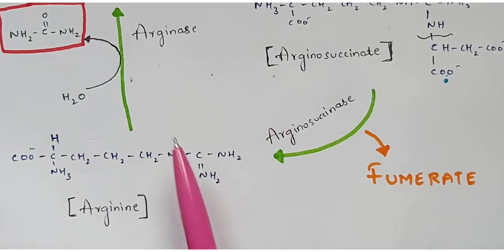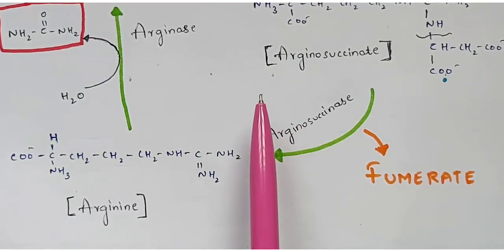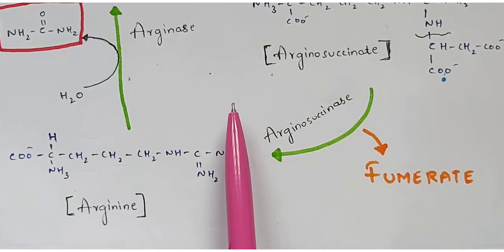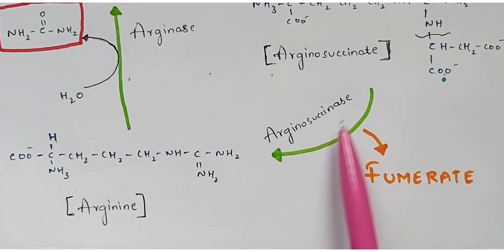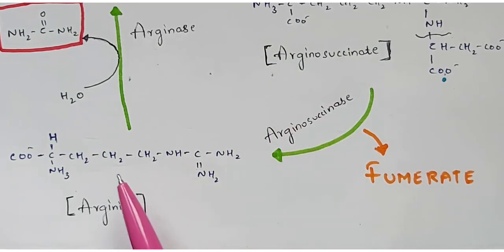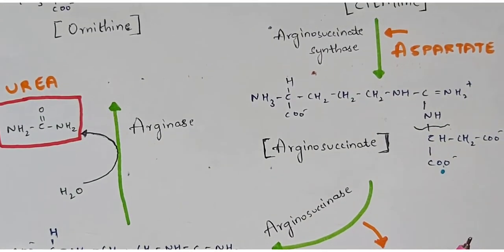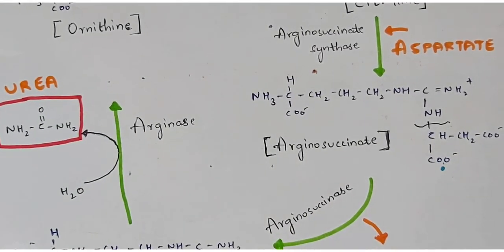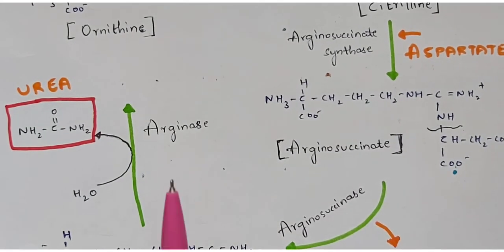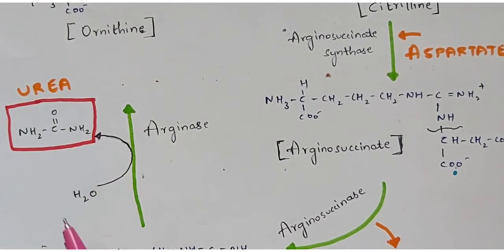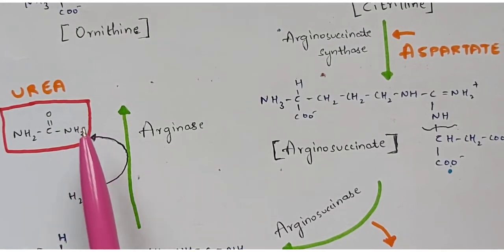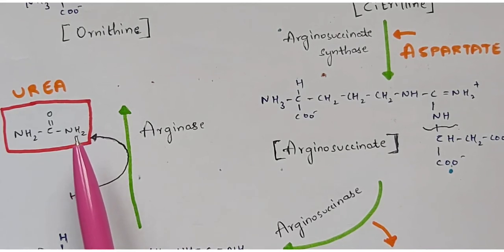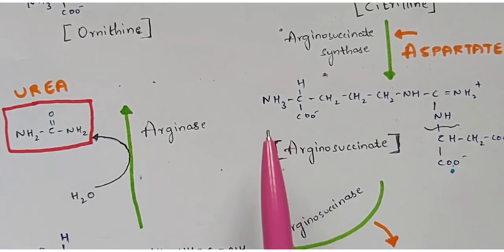So what are the enzymes which we have used in the process of this urea cycle? Carbamoyl phosphate synthase 1, ornithine transcarbamylase, right? And there is argininosuccinate synthase, and now we are going to use argininosuccinase in order to form the arginine. Okay, so now once this arginine is formed, by using an enzyme called arginase, we are going to produce the final product. So what is that product? It is called urea. Okay, so here one water molecule will be used in order to form this urea. So what do we want actually? Urea. Okay, that will be produced by this urea cycle by using certain enzymes.